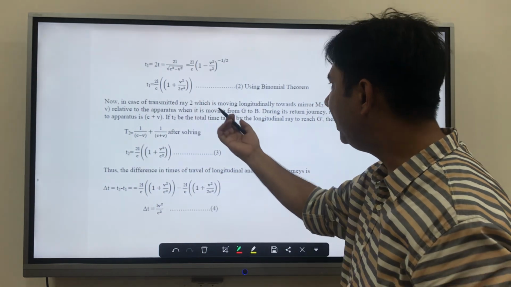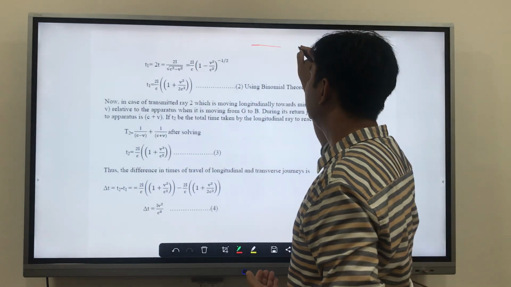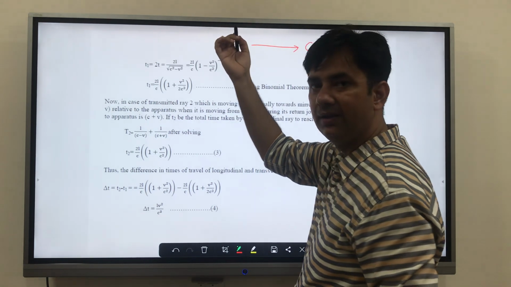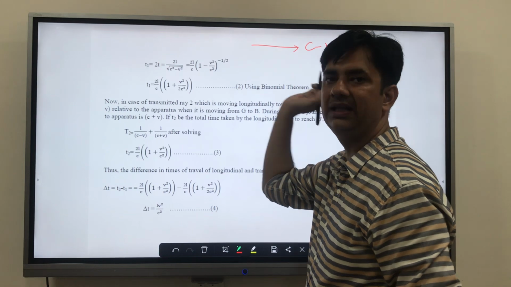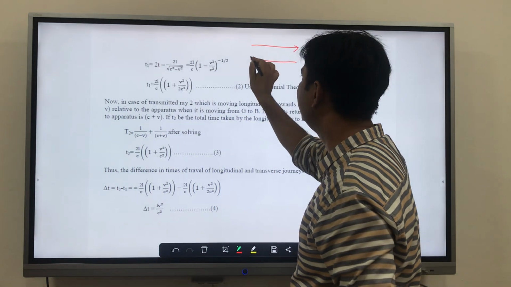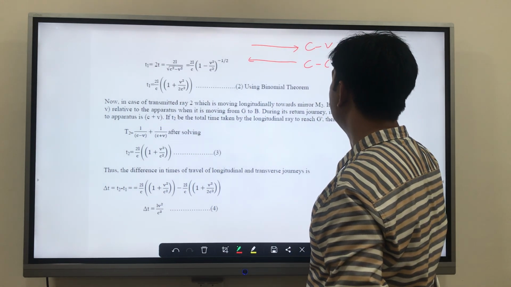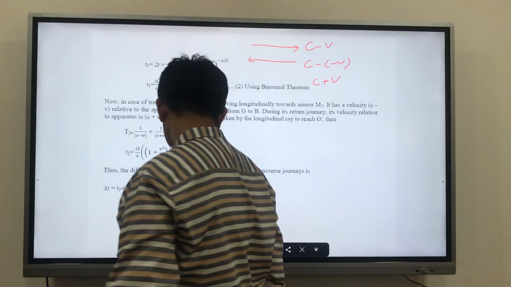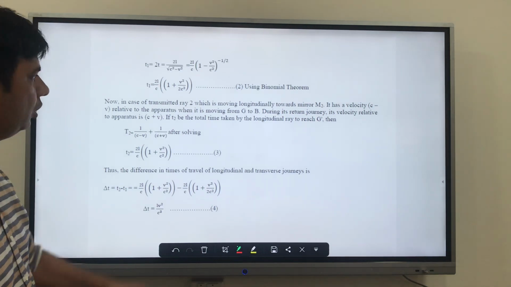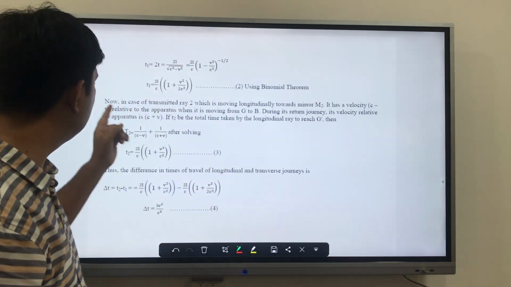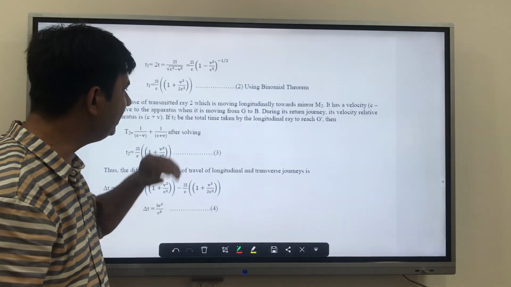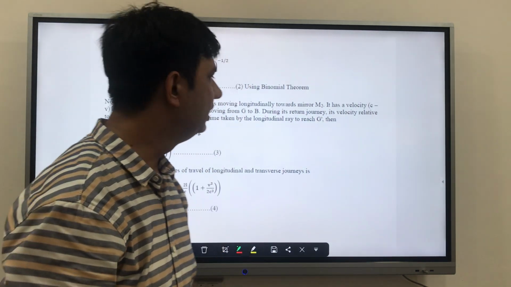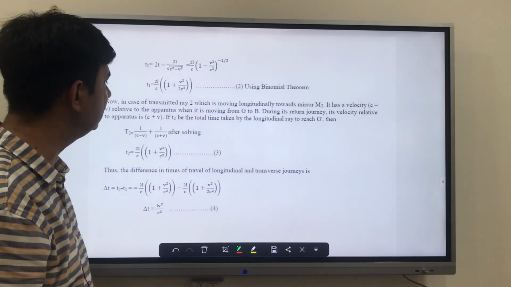If this way is plus, then the other way is minus. So this way it is c minus v, and the return is c plus v. You understand that? During its return journey, its velocity relative to the apparatus is c plus v.